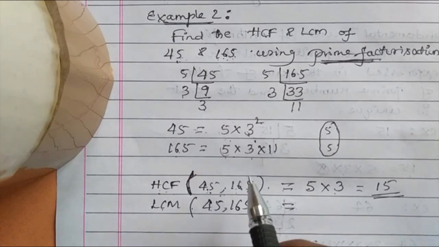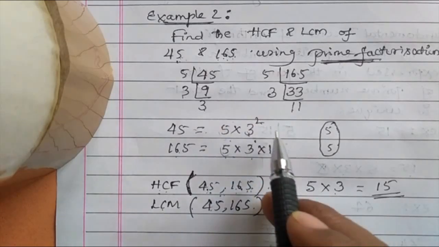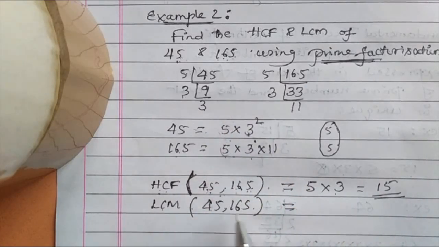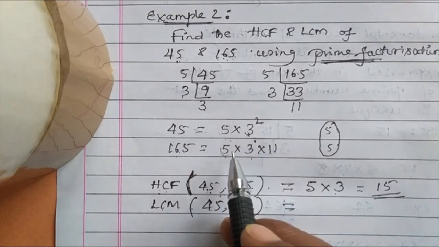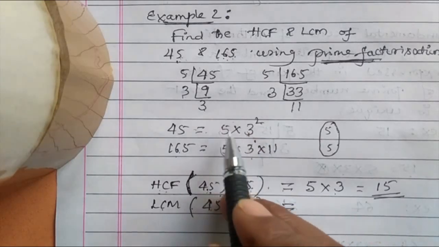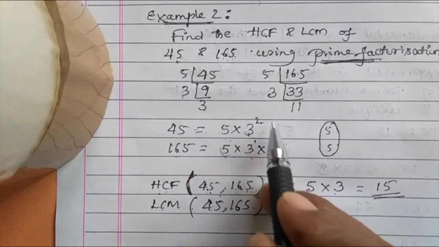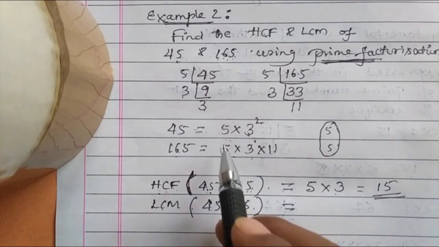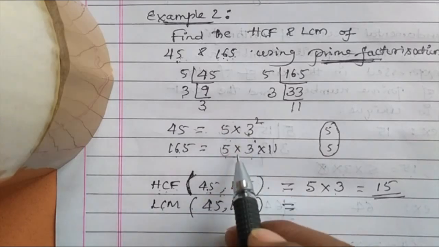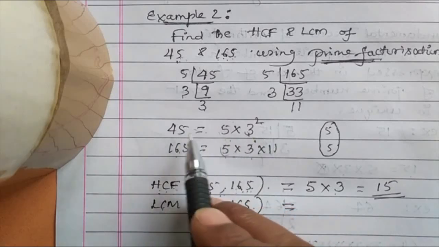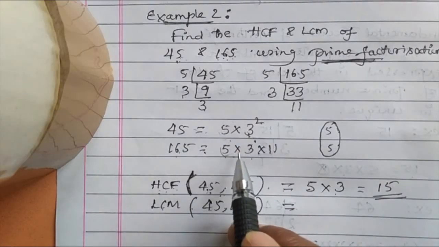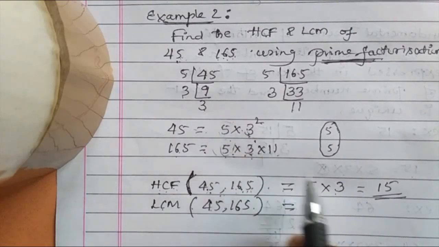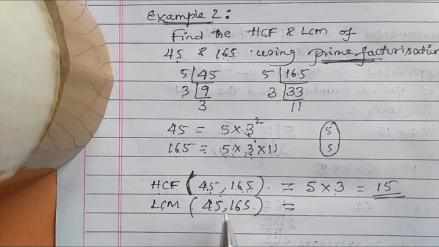How to find out the LCM of 45 and 165 using prime factorization? Look, we have already factorized. In the LCM of two numbers by the prime factorization method, you select any prime number, but the highest degree one. Once again I repeat, HCF of 45 and 165: HCF is common, so we find what is common between the two prime factorizations. 45 has 5 into 3 squared, 165 has 5 into 3 into 11. In these two prime factorizations, 5 is common one time, 3 is common one time. So I wrote that here. LCM is not like that.